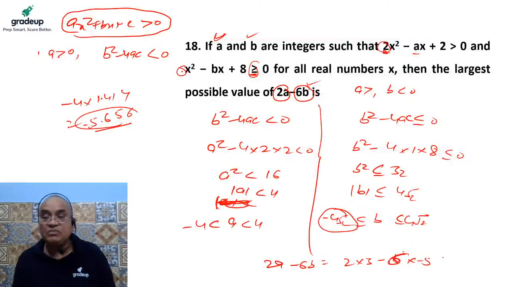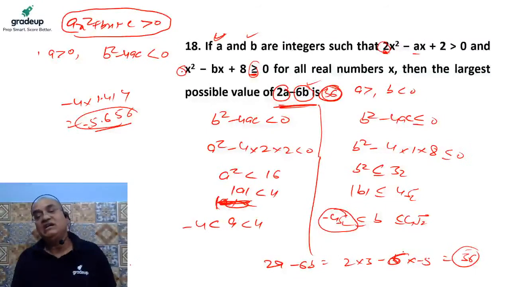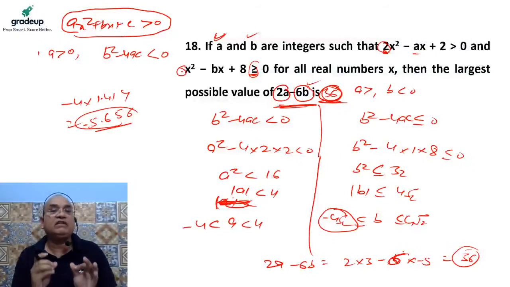So the maximum value of this expression can't be more than 36. So the right answer of this question is 36. Okay, so 36 is the right answer. It is a fill in the blank, a very easy question. You need to focus on the theory part.